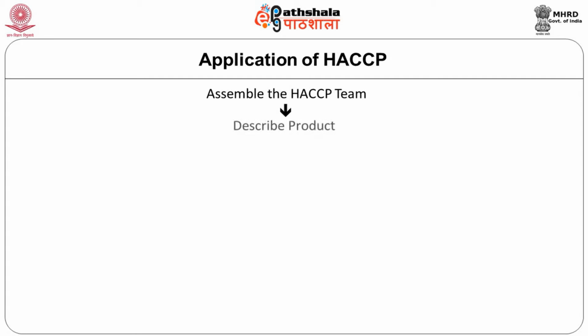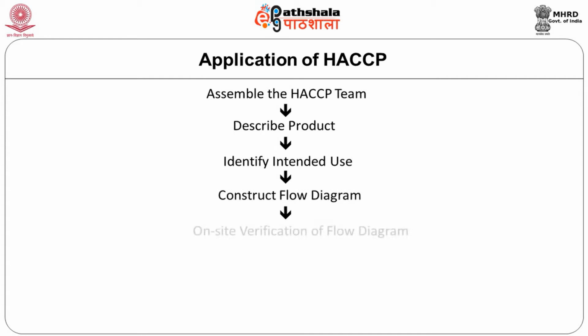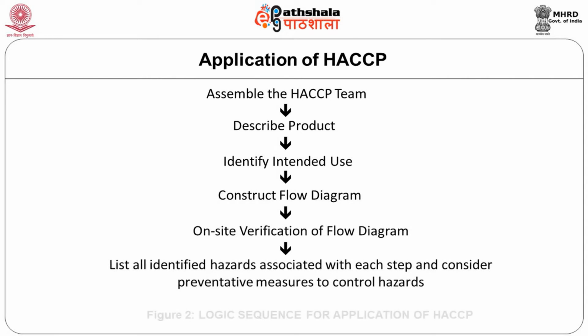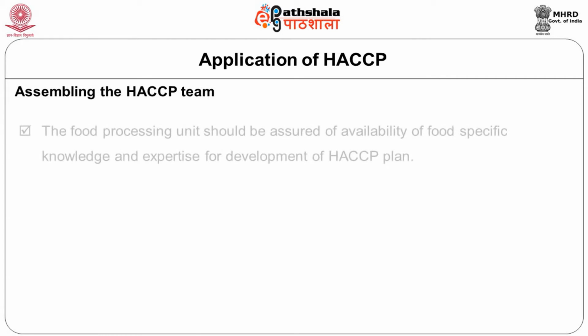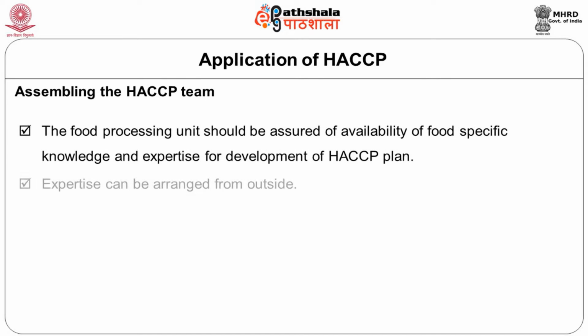Now we have understood there are 7 principles which have to be applied. How do you do that? Supposing I ask you to do the HACCP application in your unit, how do you do it? We should have some logic sequence. There is a logic of what has to be done first, which is called the logic sequence. The first thing in your logic sequence is to assemble the HACCP team.